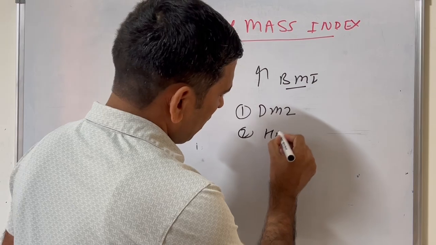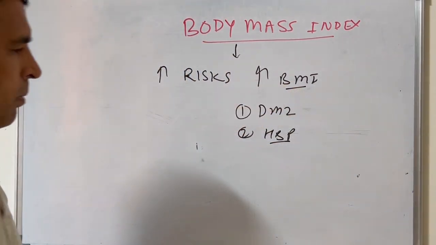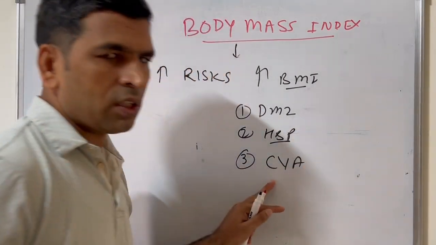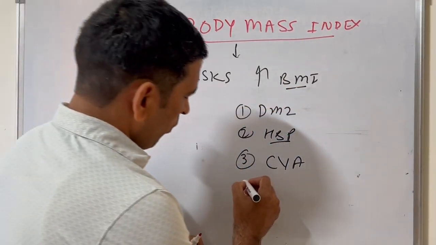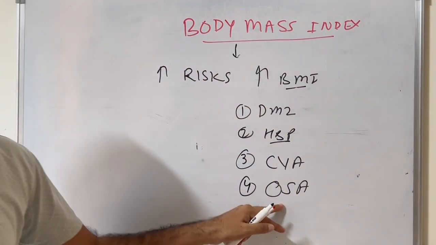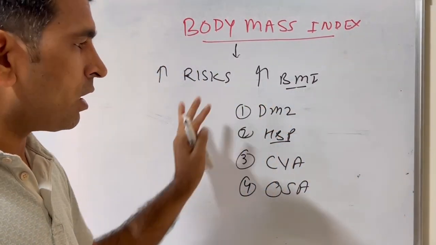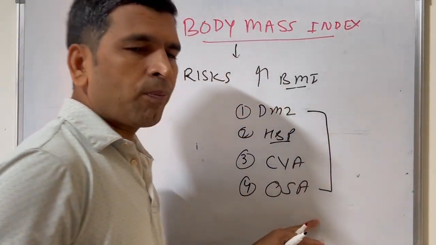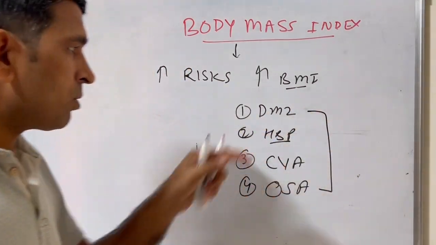Second is hypertension, which also increases with the BMI. Third, cardiovascular accident also increases with the increased BMI. Fourth is OSA, obstructive sleep apnea, which is also increased with the BMI. Other factors are hypercholesterolemia and others also, but these four are very important for the BMI, and these are the clinical implications of the BMI.